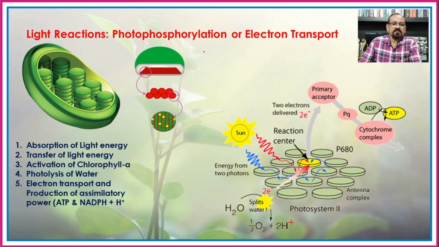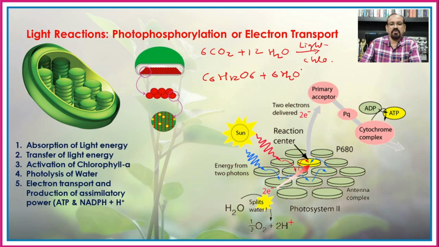Earlier we have seen 6 times CO2 plus 12 times H2O in presence of light and chlorophyll forms C6H12O6 plus 6 times H2O plus 6 times O2.